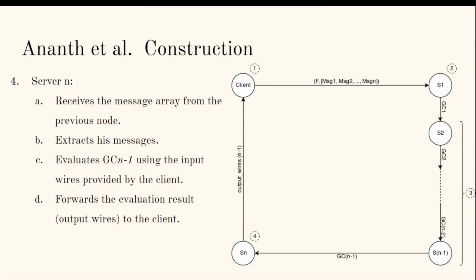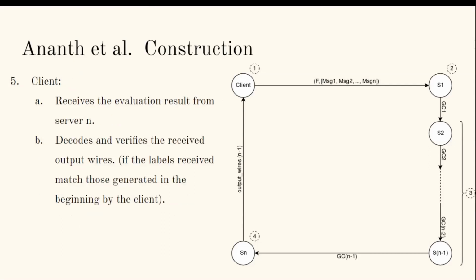Server N receives the message array and extracts his messages: the re-randomized garbled circuit received from server N-1 and the input wires received from the client. Then he evaluates the circuit and forwards the result to the client. The client finally receives back the evaluation result from server N. He then verifies it's a valid output wire from the set he generated earlier. The client will then decode the wire by finding its corresponding bit value.